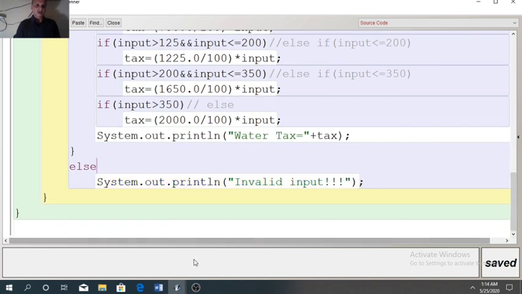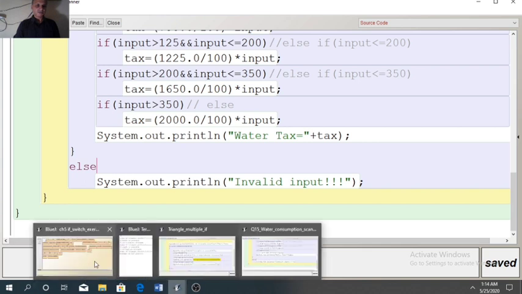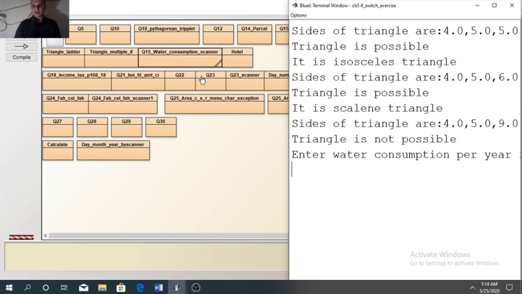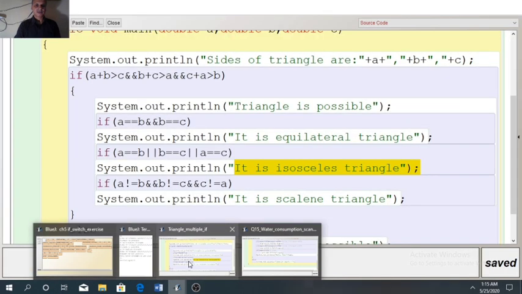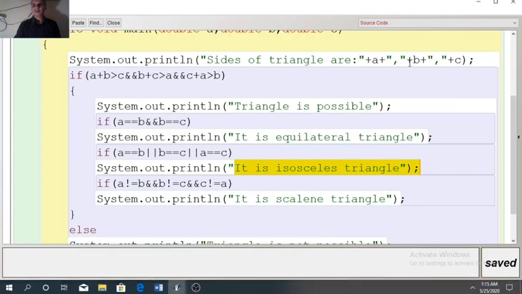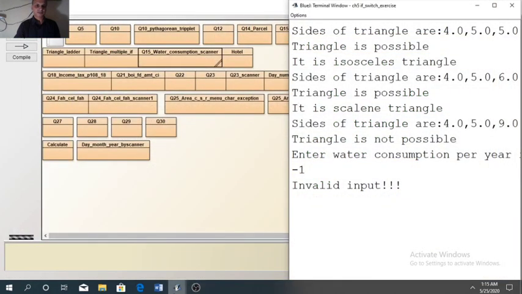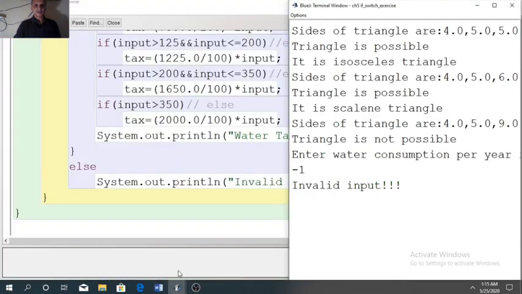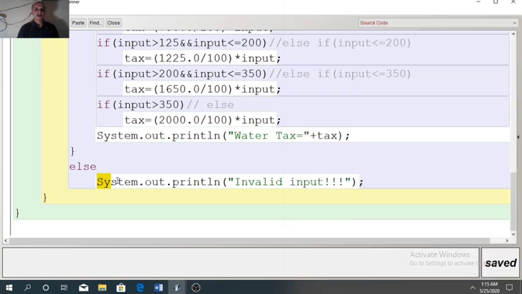Now we will see the result of this program code. First I am showing a negative value, suppose -1. Now you can see it is going to last else, that is the previous program. See, for -1, only the last line is running, that is invalid input.